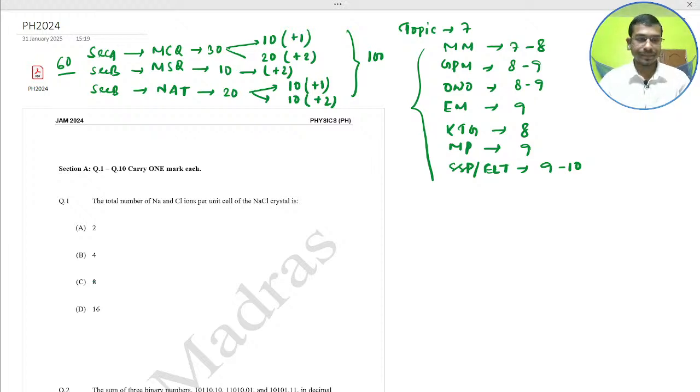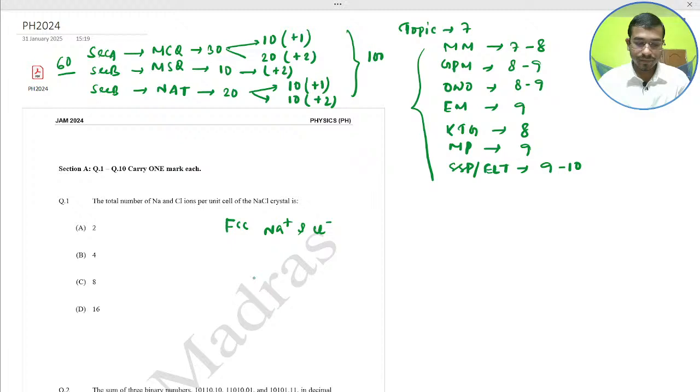In the NaCl crystal, the structure is FCC, with Na plus and Cl minus ions alternately.